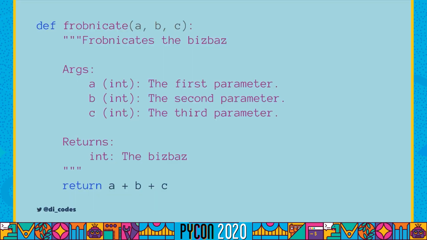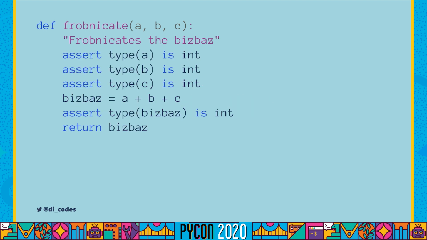We could write really long and detailed docstrings to describe what the parameters and the return type of the function are. So if you do this, I would ask yourself, is your company paying you enough to do this? Because this is a lot of work. And at the end of the day, this doesn't actually even have any control over the runtime of our program, right? This is just documentation. It doesn't ensure that our developers are actually calling this function with the correct parameters that you described in the docstring.